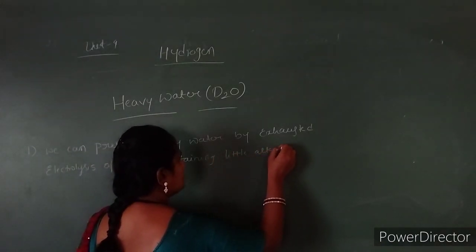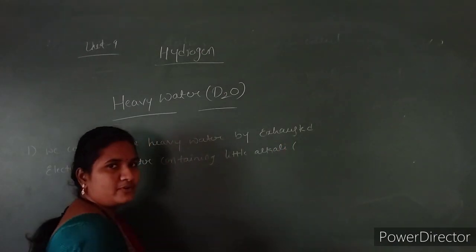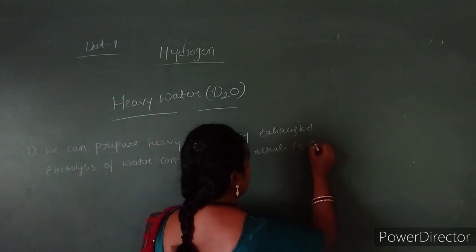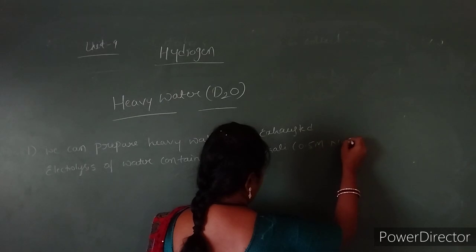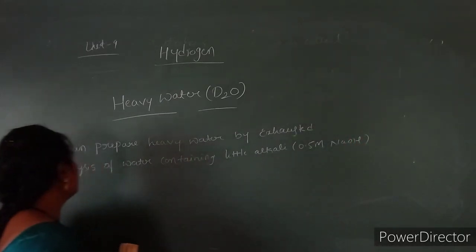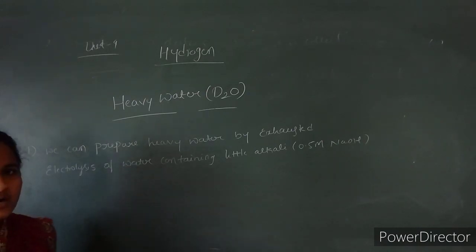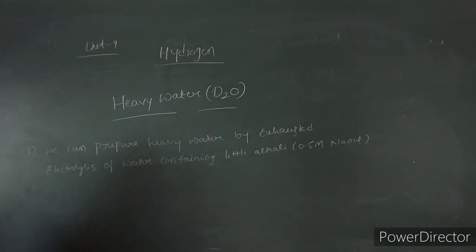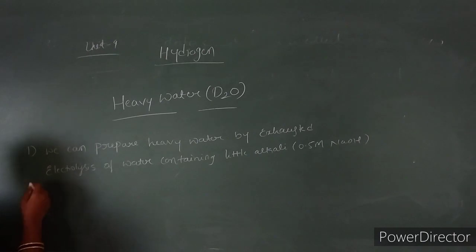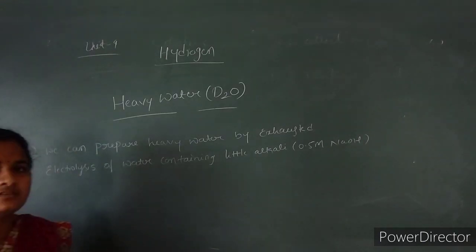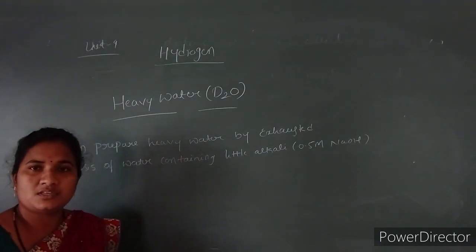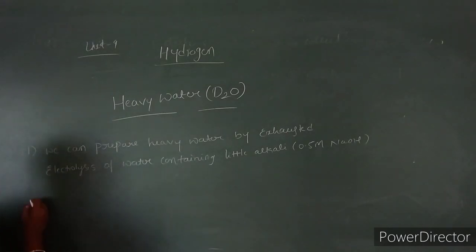Usually sodium hydroxide, 0.5 molar, is required. So we can prepare heavy water by exhaustive electrolysis of water containing a little amount of alkali, and sometimes it is also obtained as a byproduct in some industrial procedures.